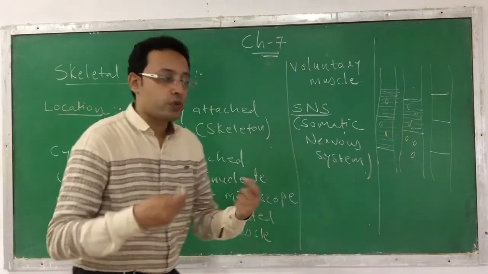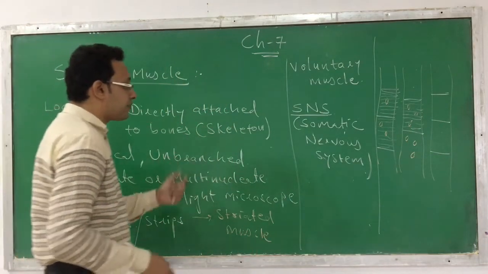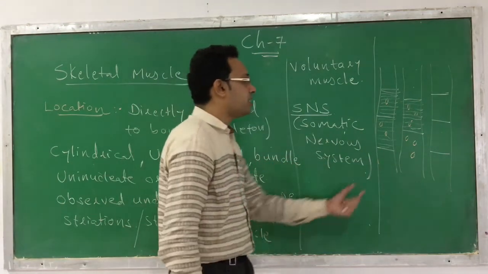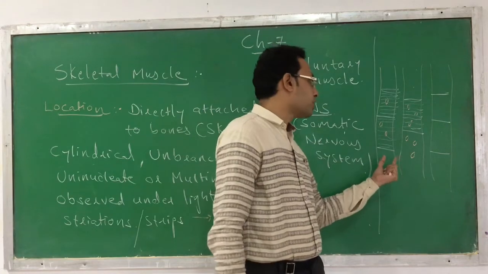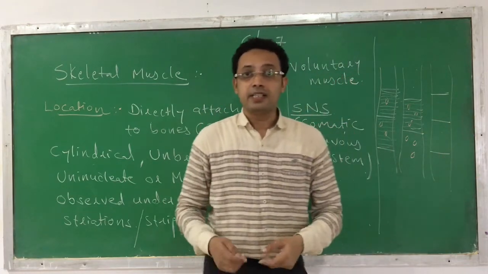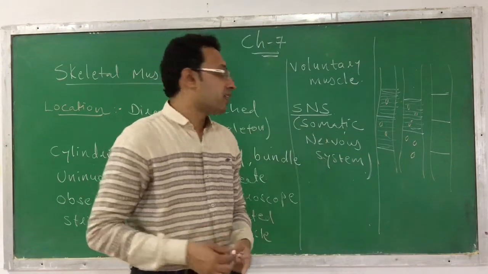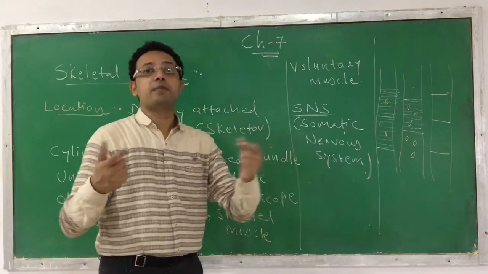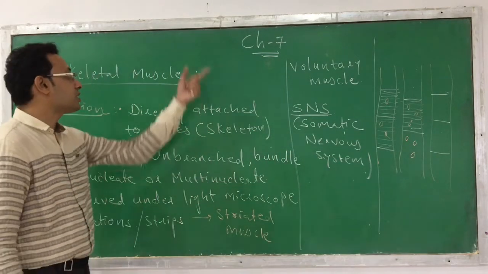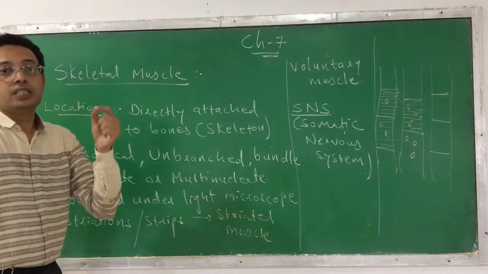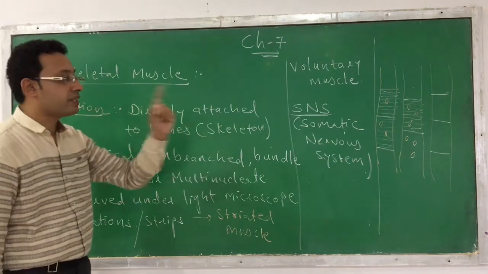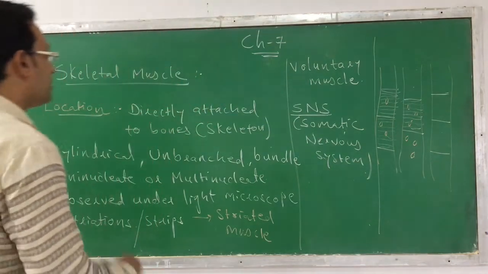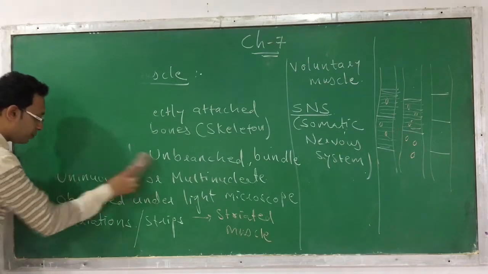I also want to add one more thing: they are cylindrical, unbranched, and they appear in a bundle, meaning a group. Most of the time it appears in a bundle or group, like 1, 2, 3, 4, many, but you never find a single fiber. This is a single fiber, but skeletal muscles are found in bundles; a single fiber is not usually found. So this is the characteristic we observe in the case of skeletal muscle. I hope it is clear with the first kind of muscle, called skeletal muscle. Now we are moving ahead with another kind of muscle. So let's start with it.